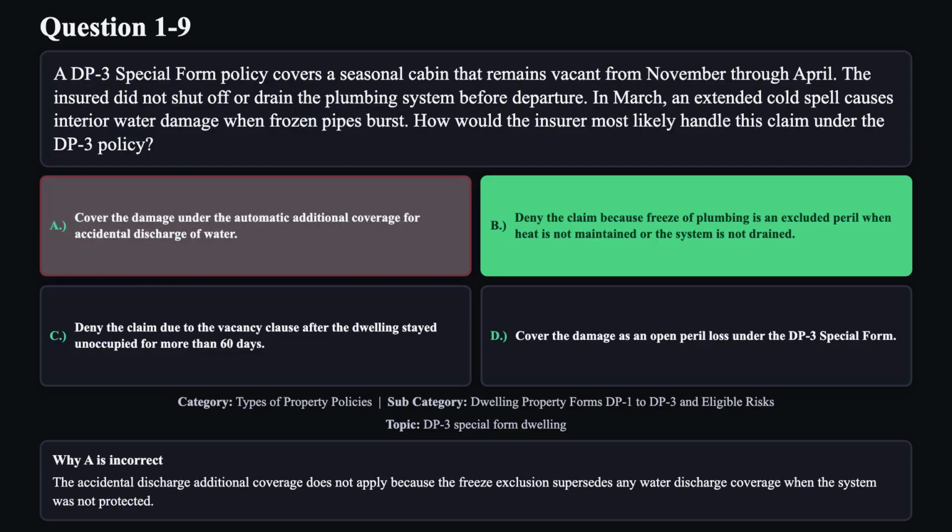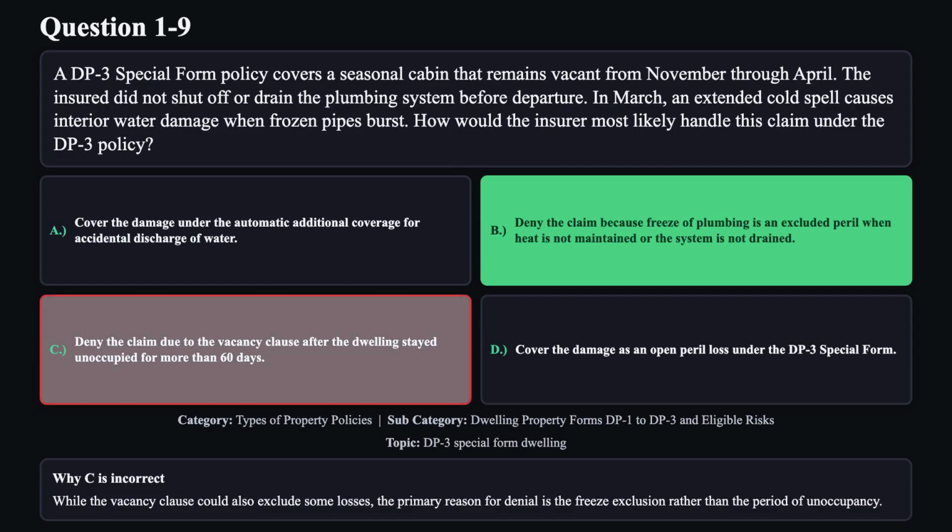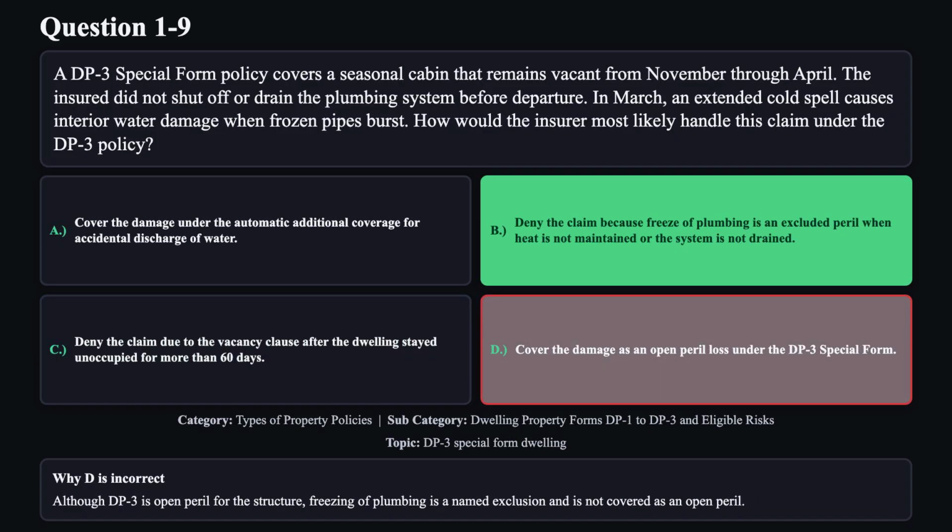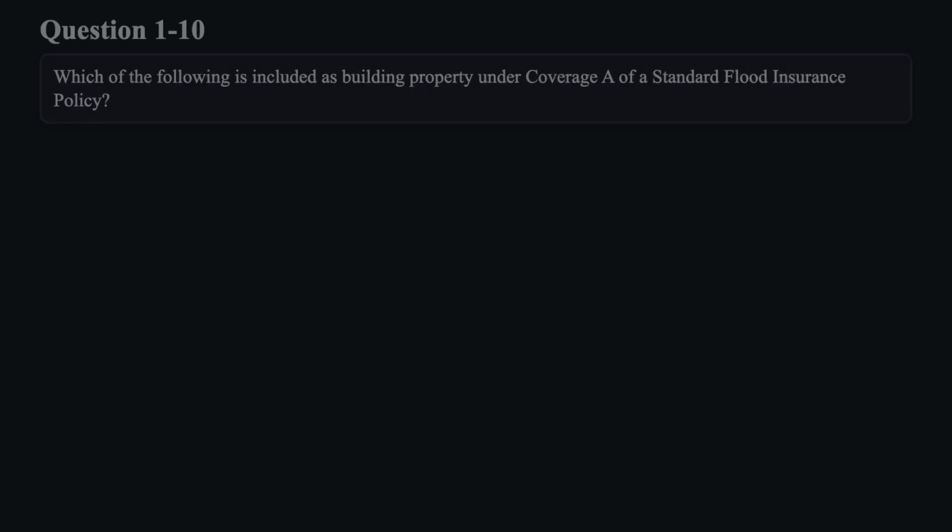Reason C is not correct. While the vacancy clause could also exclude some losses, the primary reason for denial is the freeze exclusion rather than the period of unoccupancy. Reason D is not correct. Although DP3 is open peril for the structure, freezing of plumbing is a named exclusion and is not covered as an open peril. Question 10.